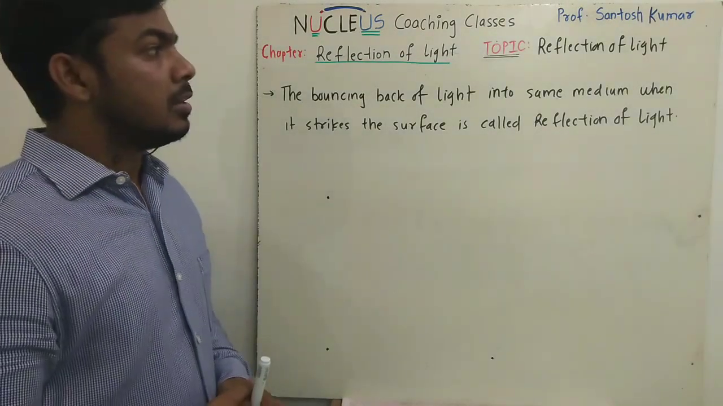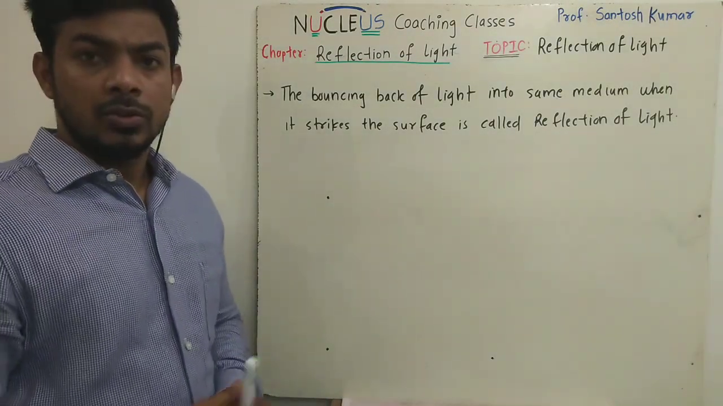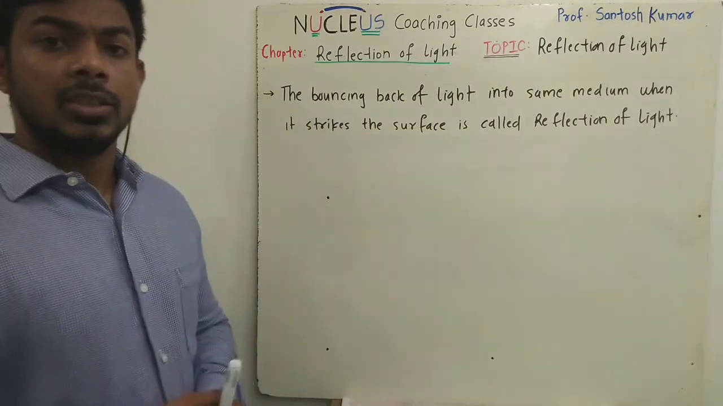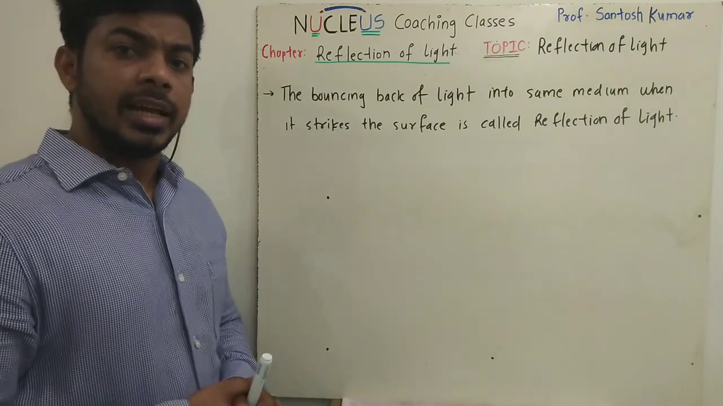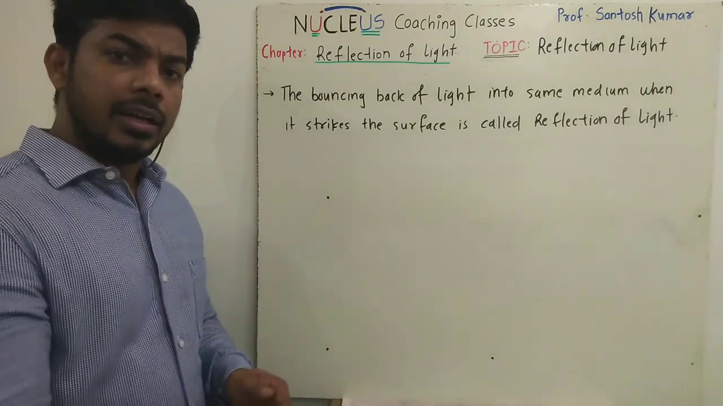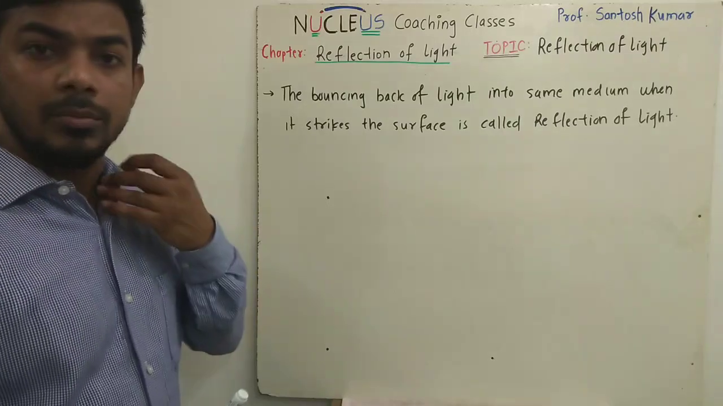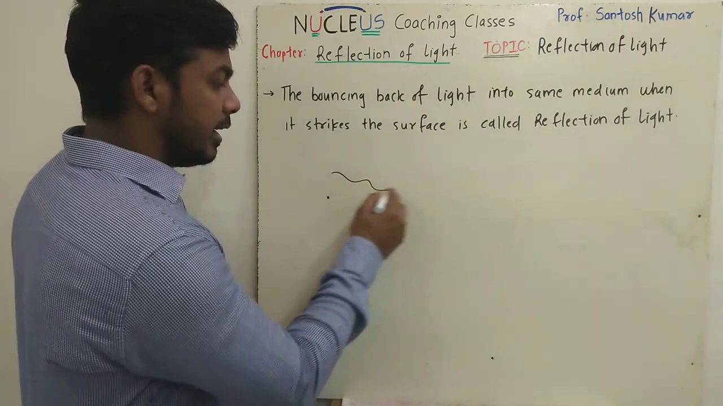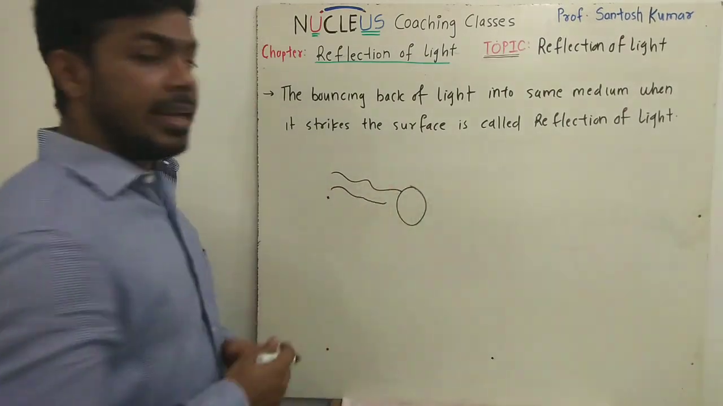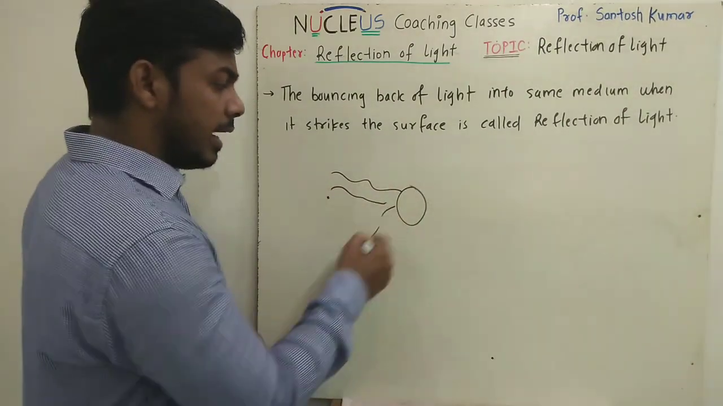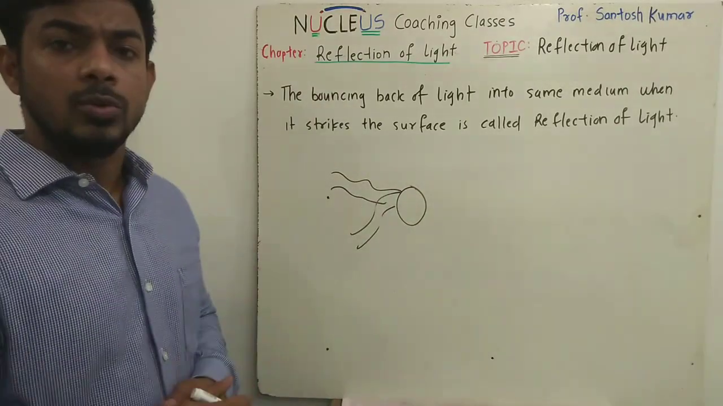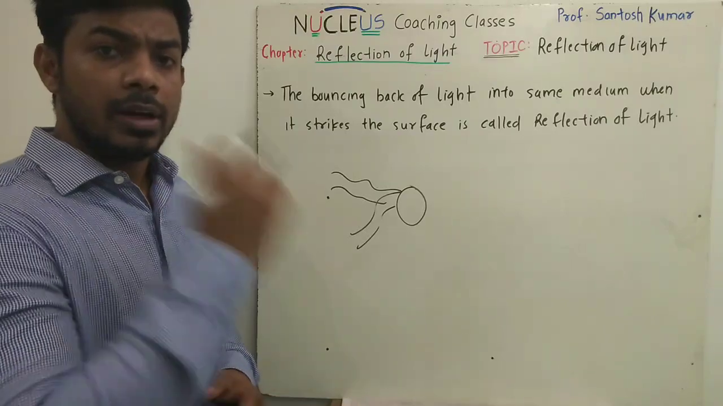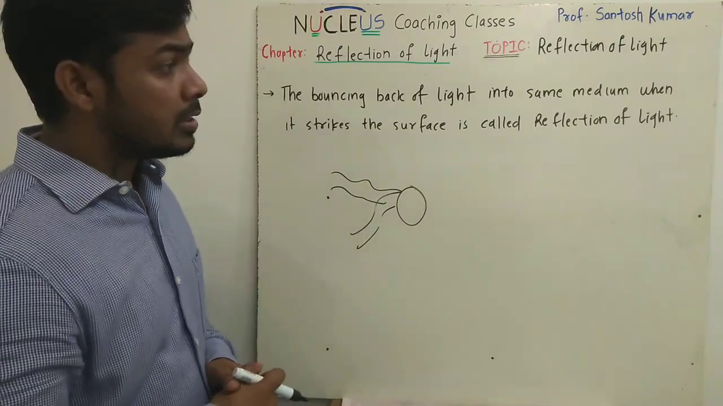Now we will start with the topic of reflection of light. This is one of the phenomena associated with light, which tells that whenever light is traveling into a medium and it strikes any surface, the light reflects back into the same medium, giving us the phenomenon of reflection of light. So the bouncing back of light into the same medium when it strikes a surface is called reflection of light.